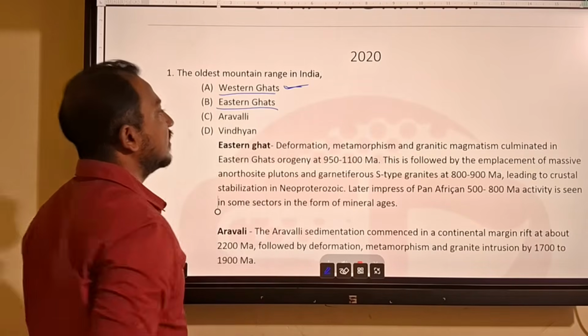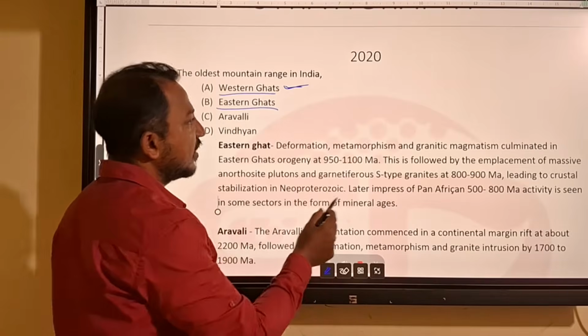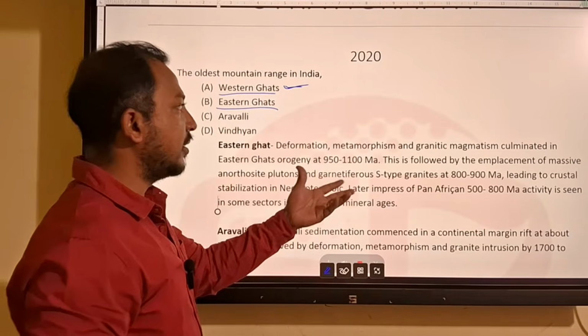Then the Eastern Ghat. It is composed of granitic magmatism.